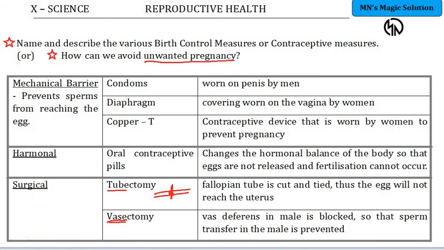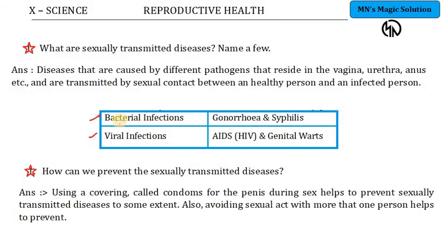Whereas, when a question is asked about bacterial infection, viral infection or generally sexually transmitted diseases, how can you prevent it, then you have to bring in only the mechanical barrier, which is the condom, right? Some students I have seen write all the concepts from the 3 headings for preventing sexually transmitted diseases as well as for avoiding pregnancy. So make sure you don't make that mistake.